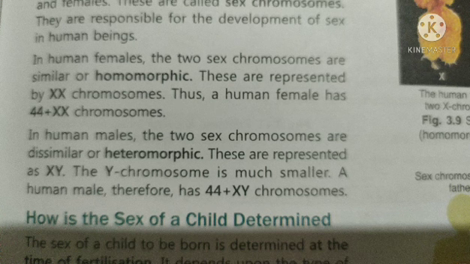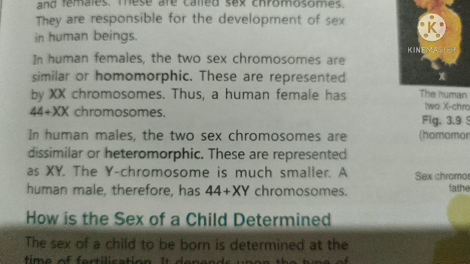So a human female has 44 plus X and X chromosomes. This means the total becomes 46, or if we consider in pairs then 22 pairs, and the last 23rd pair is known as the sex chromosome.